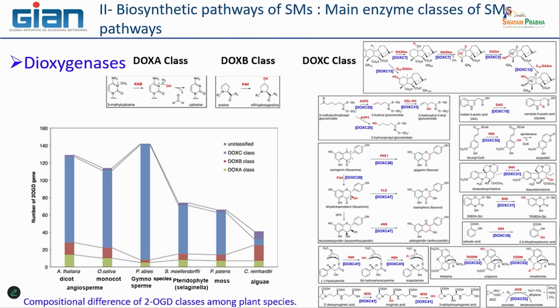If you compare here some algae to, for example, angiosperm, such as spermatophyte in general, gymnosperm and angiosperm, you can see that there is not so much evolution of the number of gene copies of the two classes A and B, while concerning this last class, you have a very increased number of genes encoding this type of enzyme. And this is the reflection of the biochemical evolution of the terrestrial plants.